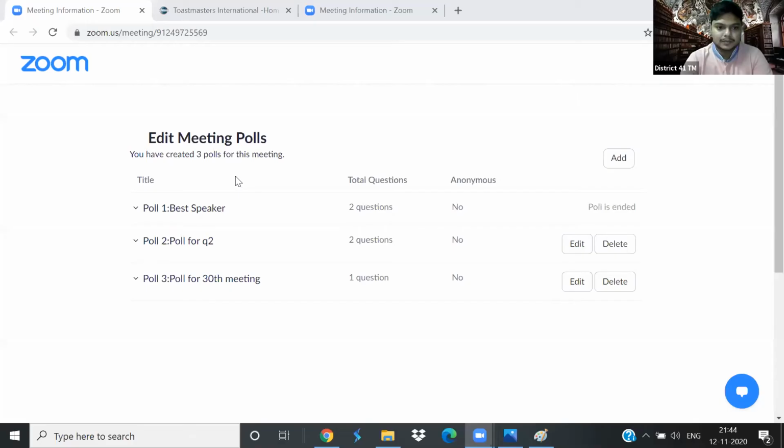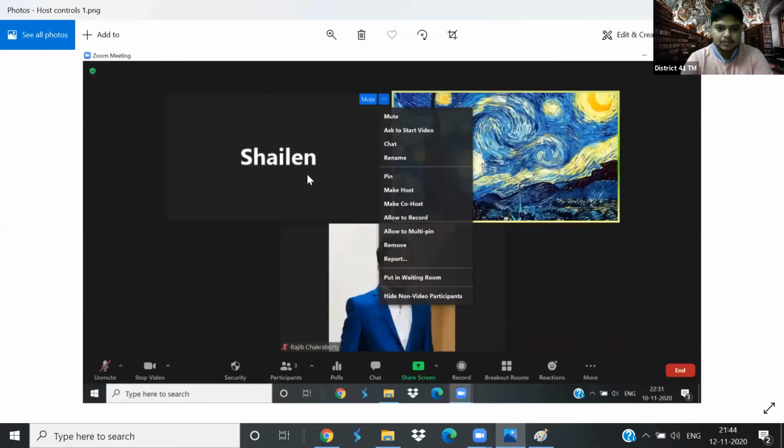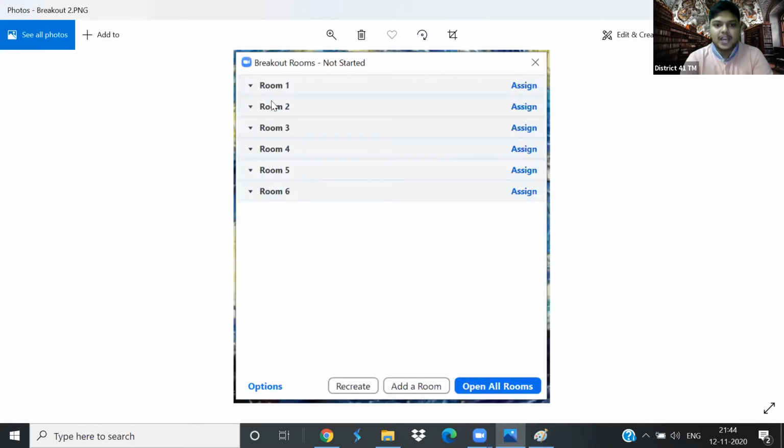Yeah, for breakout rooms, in a contest we have to announce like participant 2, please join the meeting room, 3, please join the meeting room. So how can we do that? So let me again share the screen. Now I had created 6 rooms for this particular example, right?